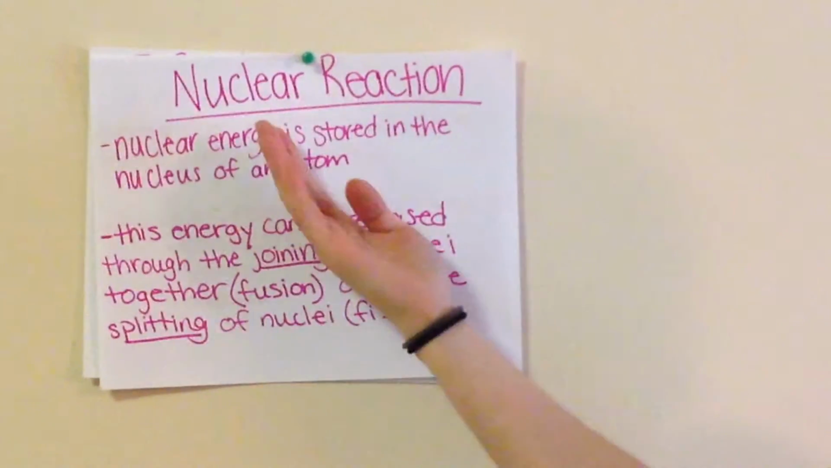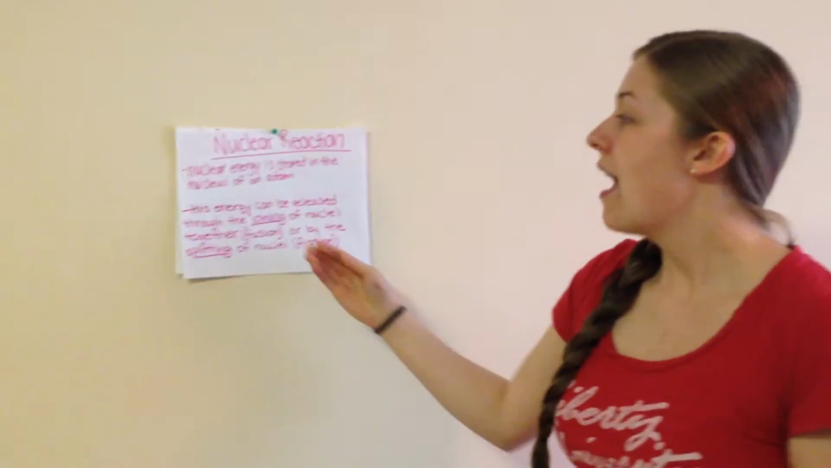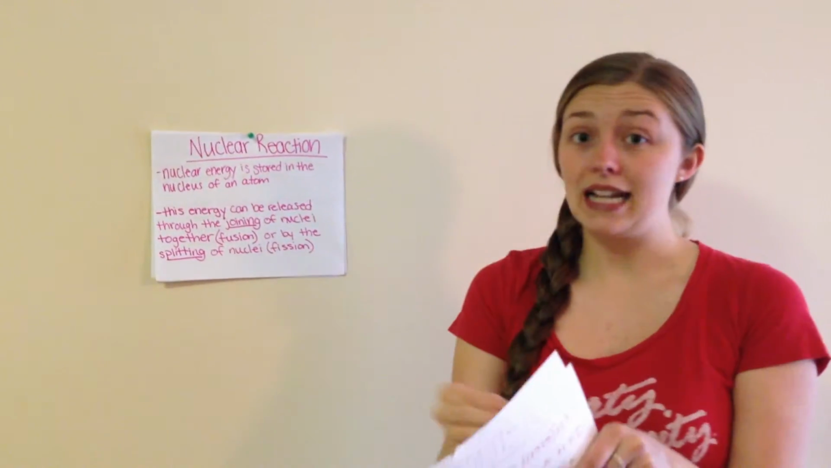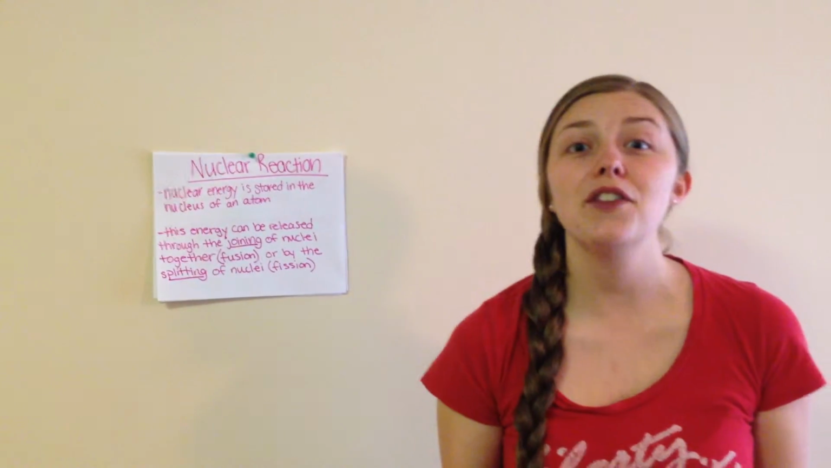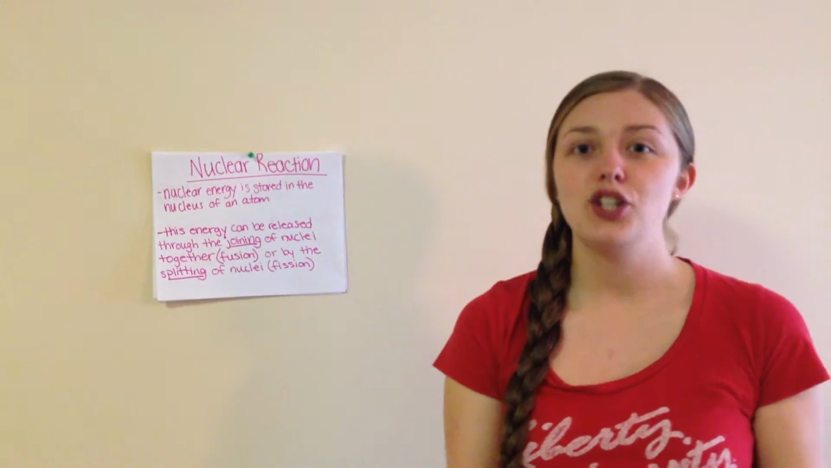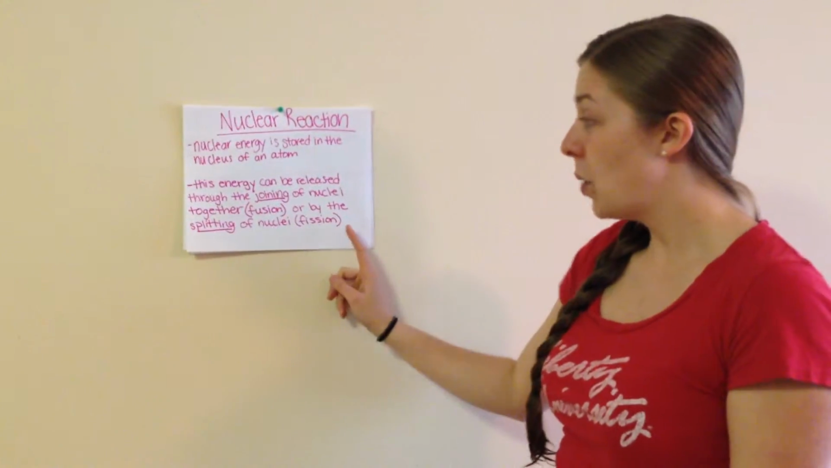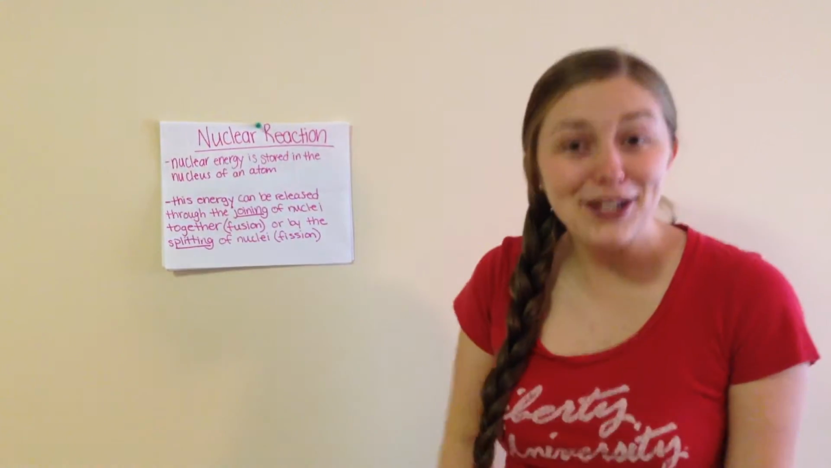So, nuclear energy is stored in the nucleus of an atom, as potential energy. And this energy can be released by joining nuclei together, which is called fusion. And you can remember fusion by thinking of union, joining together. And the other kind of nuclear reaction is fission, which is splitting of a nucleus. And you can think fission is division.